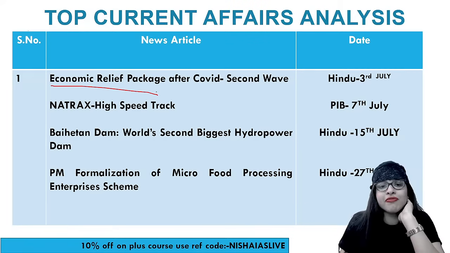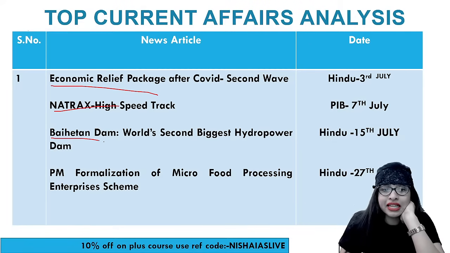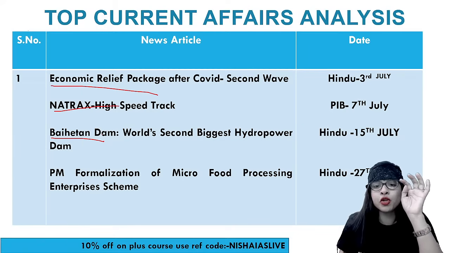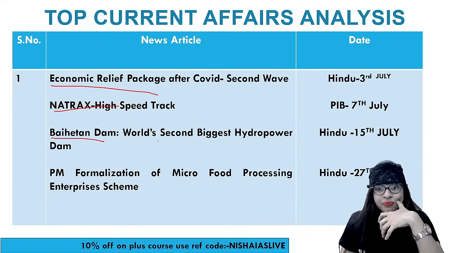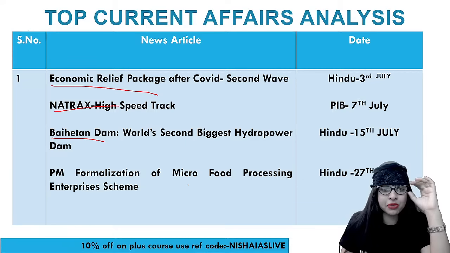One was the economic relief package after the COVID second wave. Then NATRAX's high-speed track, Baihathan Dam, which is the world's second biggest hydropower dam, and then the PM Formalization of Micro Food Processing Enterprises scheme.